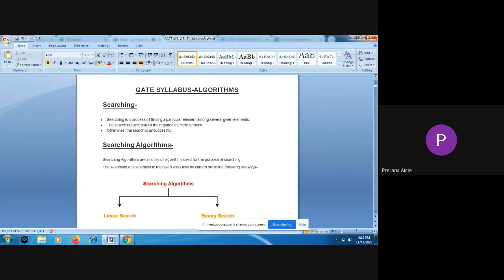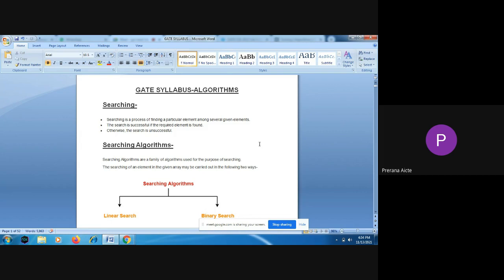If you write that f of n is less than or equal to some constant c into g of n, then we call that big O notation. If f of n is greater than or equal to some constant c into g of n, we call it omega notation. And if we take two constants c1 and c2, and the function lies between them, then we call it theta notation. So we represent the time complexity as well as the space complexity using these notations.